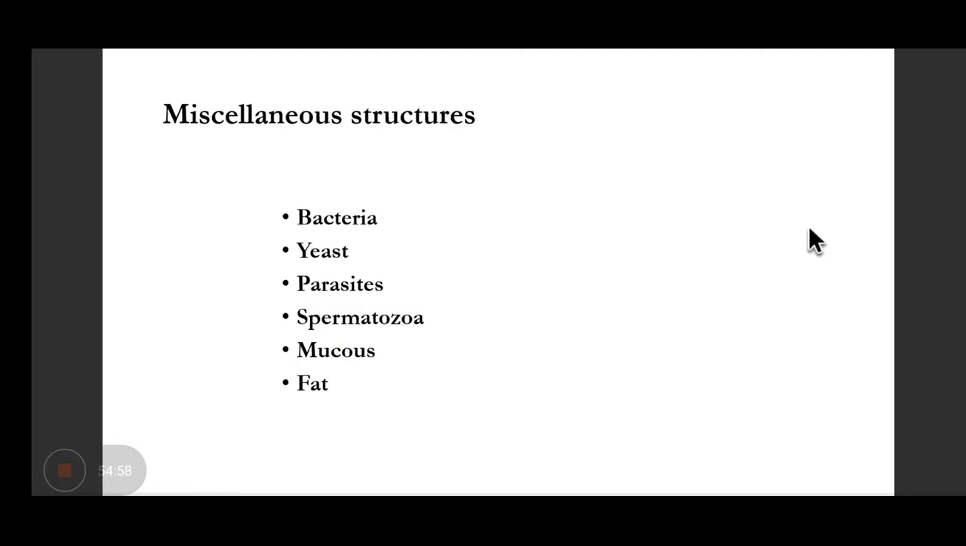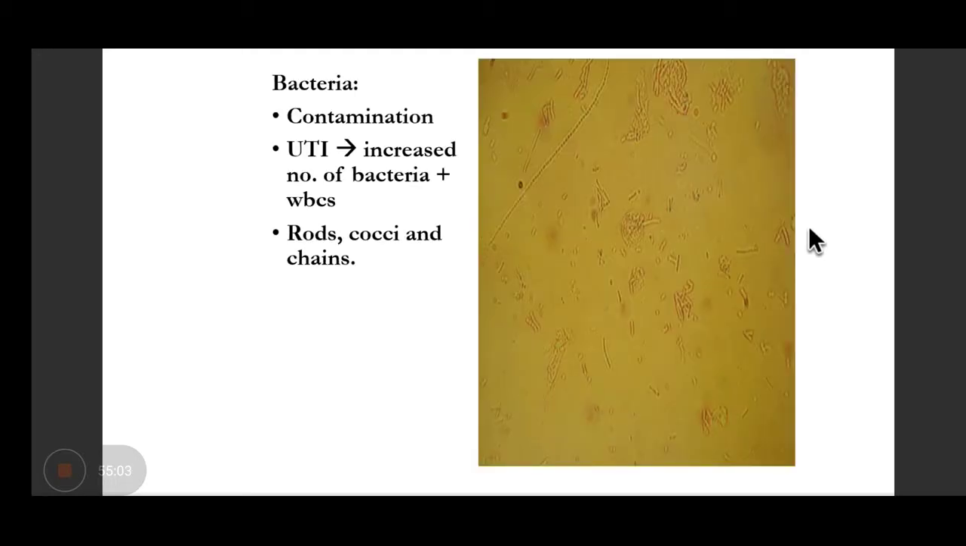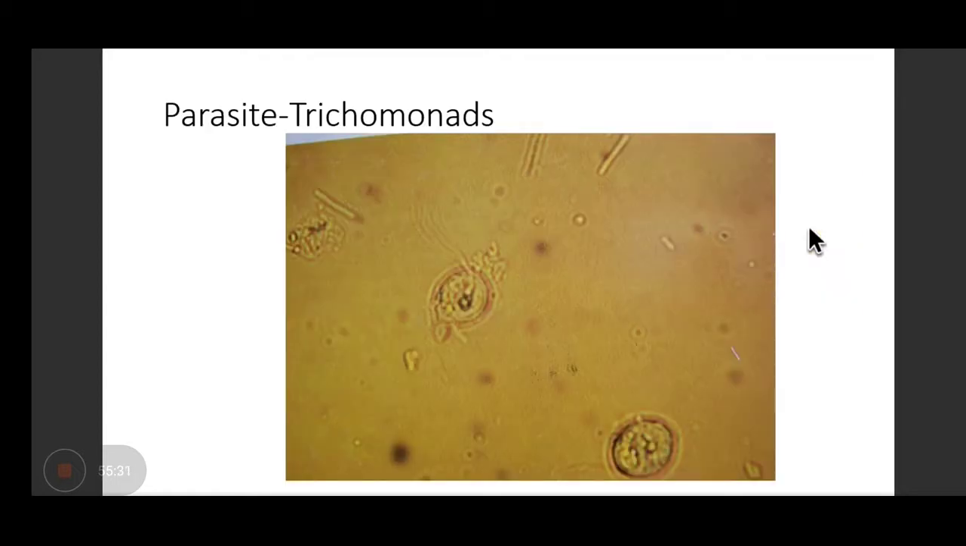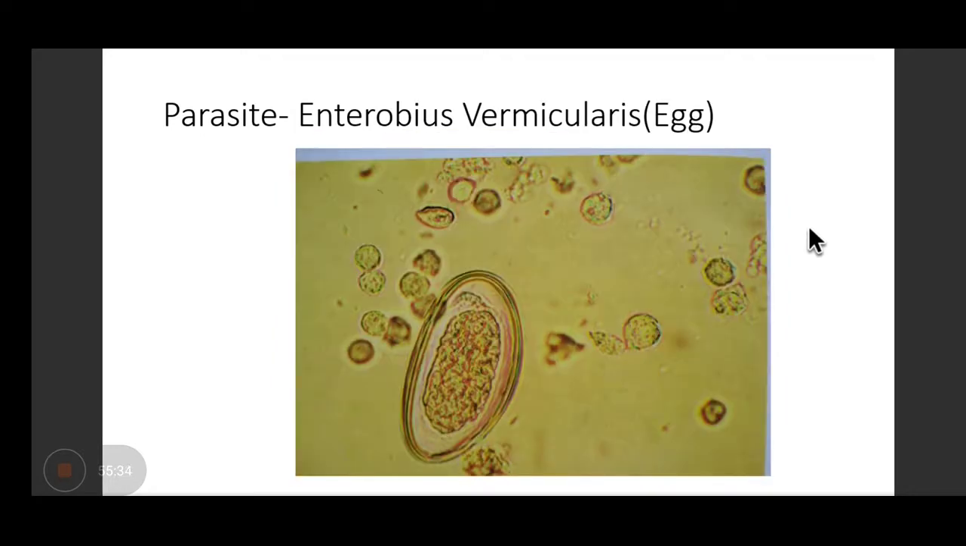And the other structures that you can see are some bacteria, yeast, parasites, spermatozoa, mucus, or fat. So bacteria can be seen in UTI. You can see in this picture also, rods, cocci or chains, depending on what bacteria is present. Then you can see yeast forms of the fungus also, most commonly Candida albicans, in patients having UTI, especially in diabetic patients. Then you can see trichomonads also. These are the eggs of Enterobius vermicularis.